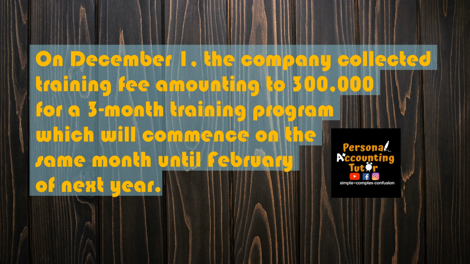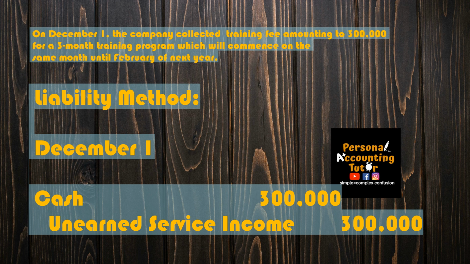Assume that on December 1, the company collected a training fee amounting to 300,000 for a 3-month training program which will commence on the same month until Feb of next year. If we are going to journalize the transaction, for simplicity using a liability method, on December 1, it would be a debit to cash, 300,000, and a credit to unearned service income or unearned service revenue, they're just the same, 300,000.